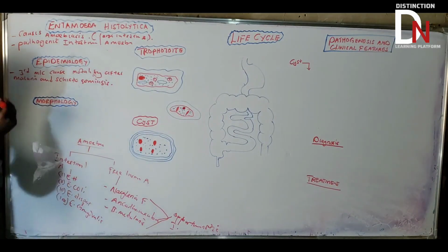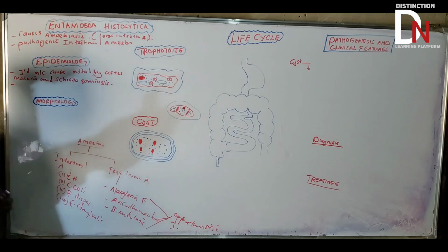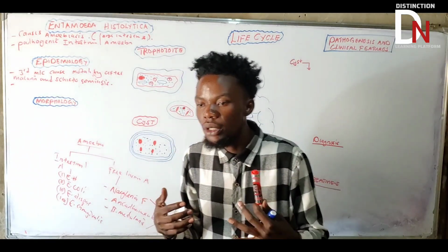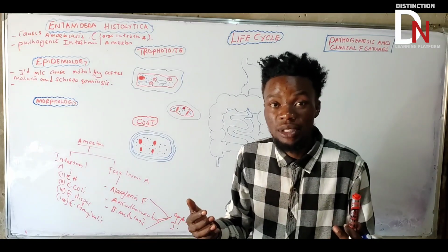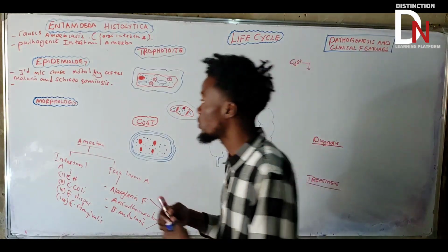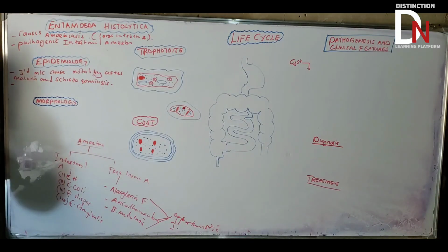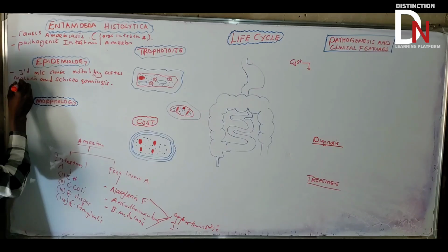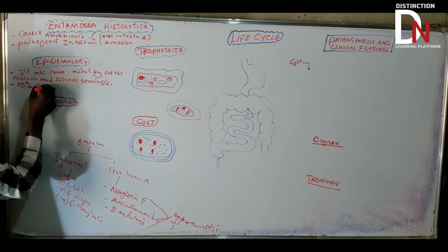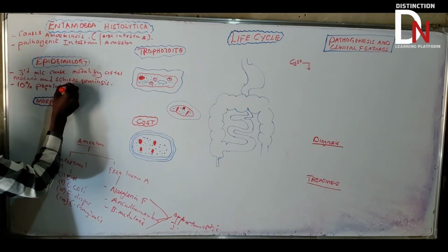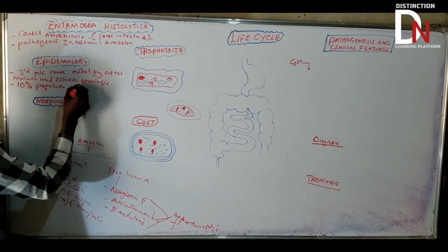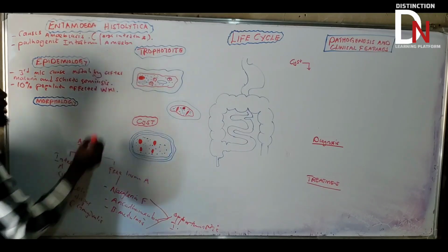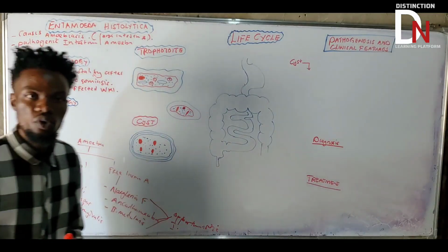What is the other epidemiological factor apart from that? Another important factor is that it has been reported worldwide, and it affects about 10% of the population worldwide. So this Entamoeba histolytica is one of the important microorganisms, because it affects about 10% of the population worldwide.